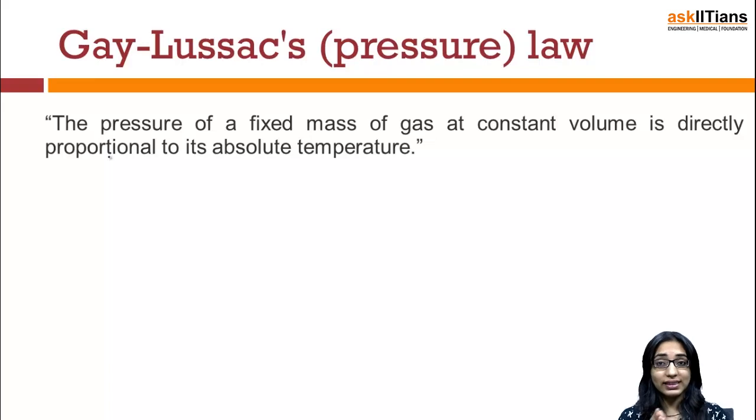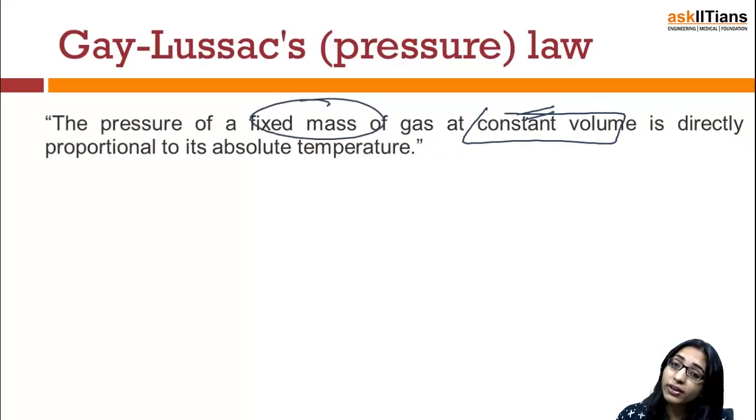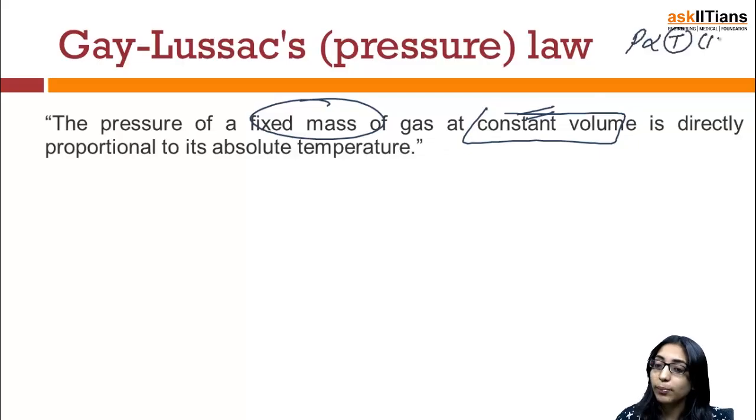absolute temperature. See, in the first law we kept one thing constant, in another law we kept another variable constant. And in this Gay-Lussac's law, we are simply keeping the volume constant. And also we are talking about a fixed mass of the gas. So once you are talking about the fixed mass of the gas, you will simply say that the pressure is directly proportional to temperature, again in the Kelvin scale, which is also known as the absolute scale.